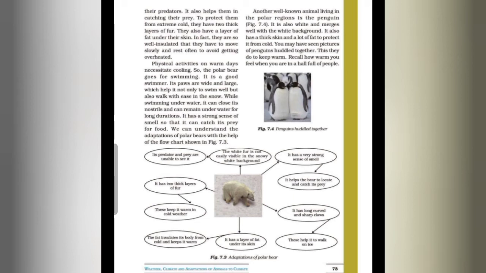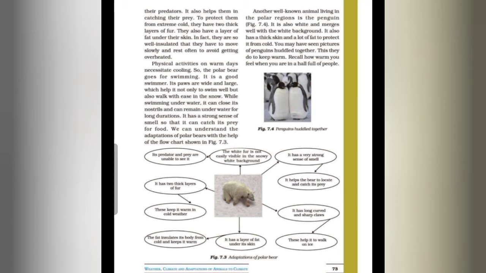It has a layer of fat under its skin. The fat insulates its body from cold and keeps it warm. It has two thick layers of fur. These keep it warm in cold weather, and its predators and prey are unable to see it because the white fur is not easily visible in the snowy white background, we can say. So this is all about the adaptations of the polar bear.